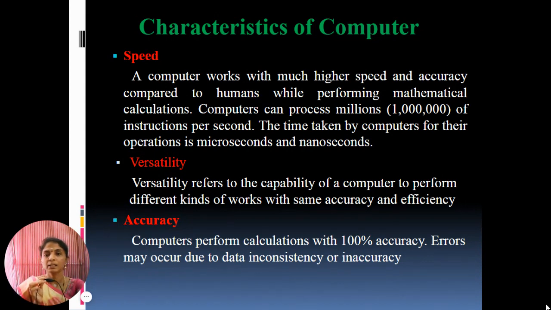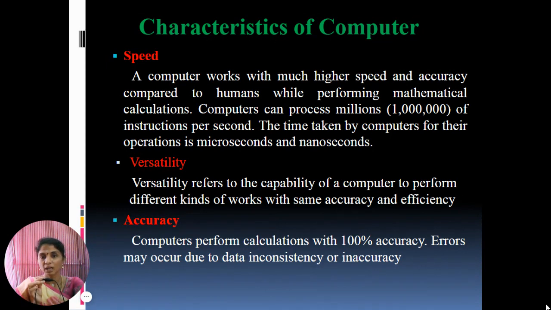For example, the calculation and the generation of salary slips of thousands of employees of an organization, weather forecasting that requires analysis of a large amount of data related to temperature, pressure, and so on, collected from various places. So the computer can work with much higher speed and accuracy.